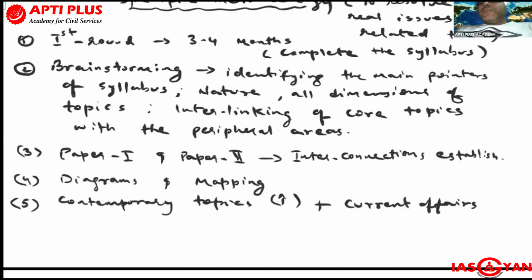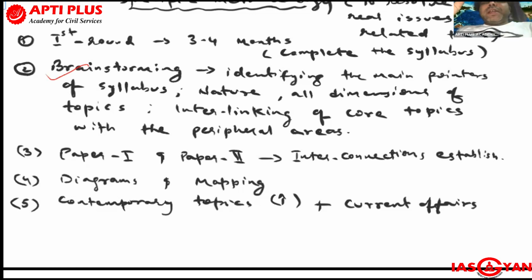Suppose you look at physical geography, there are 5 units. The first unit we call geomorphology. Second is climatology, third is oceanography, then biogeography and environmental geography. Per unit, as we are moving down one by one, after completion of one unit, you do brainstorming. So what do you mean by brainstorming? Brainstorming is, open that particular unit in front of you and try to link the subtopics of that unit.